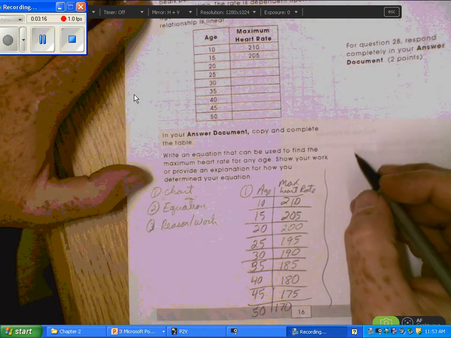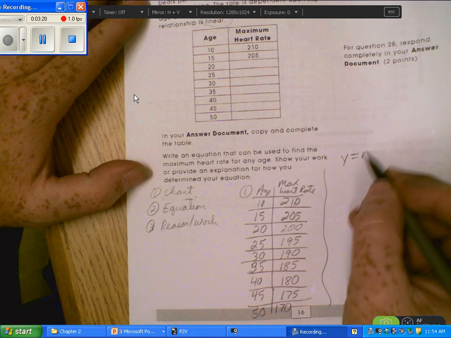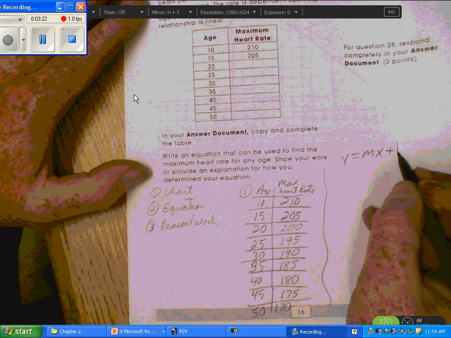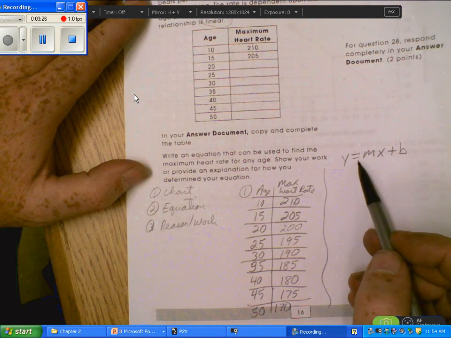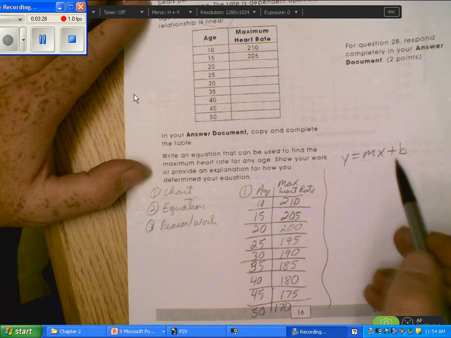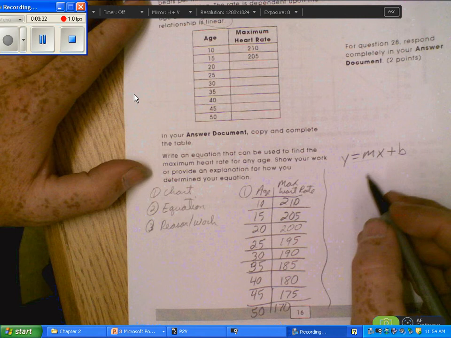Now what you can do with that is to write an equation. y equals mx plus b is probably the easiest form. We could use point slope form. This is slope intercept form here. We could use point slope form. Any of those would work.